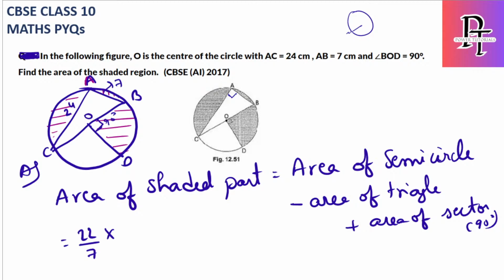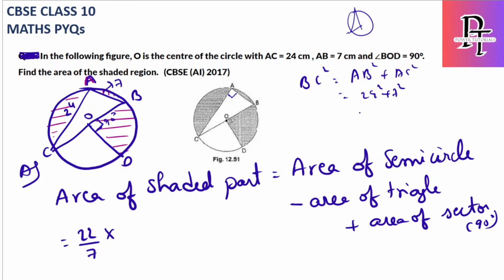Okay, so if this is 90, then BC square is equal to AB square plus AC square, which is 24 square plus 7 square. So BC square is equal to 24 square, which is 576, plus 49, it will be 625. So BC is equal to 25 centimeters. BC is nothing but the diameter, so the radius will be 25 by 2.